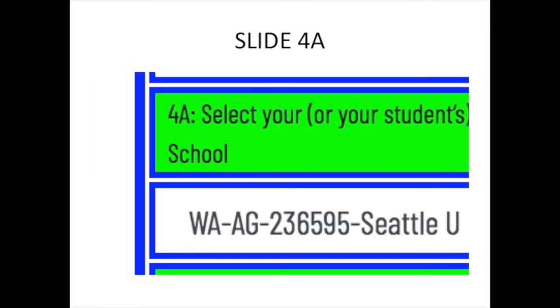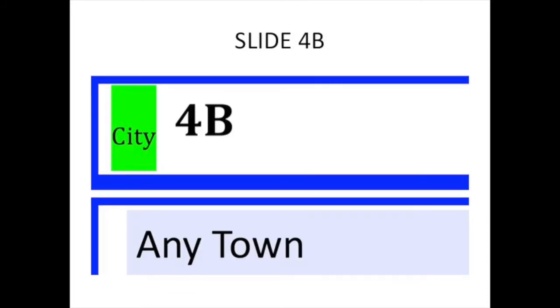Notice that the list of 7,069 schools in box 4A, disregarding the assigned prefix identification number, is in alphabetical order to accelerate the effort of finding and selecting your school. Subsequent to the end of the list of colleges is a subset list of primary and secondary schools. Page down until you find your school and click on it to fill in box 4A. If your school is not included in this list, you may enter it in box 6A, otherwise you will leave box 6A blank. In box 4B, enter the student's school city.